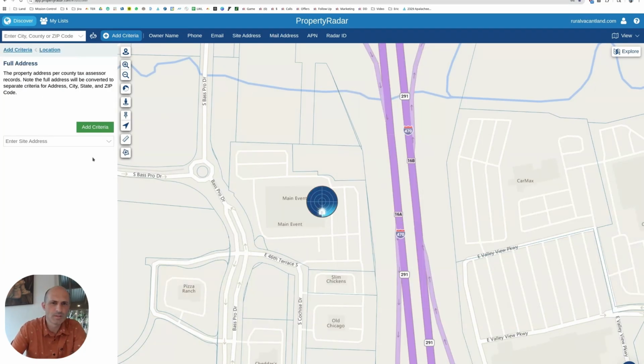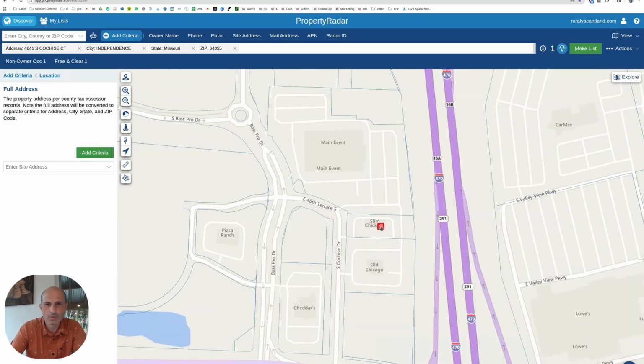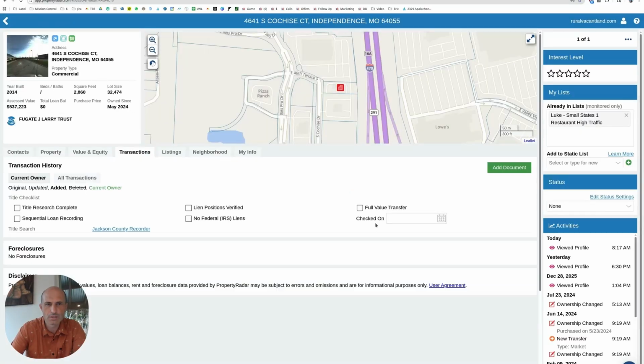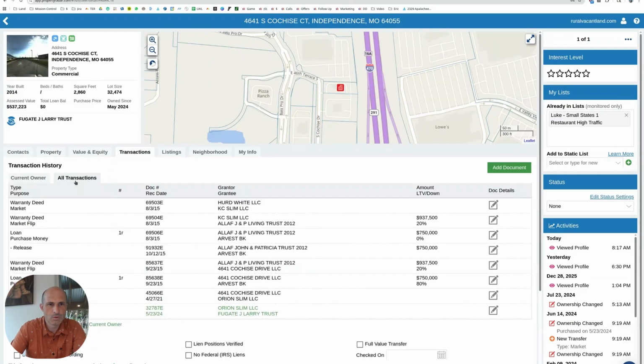This is part of a shopping center. It's probably a bunch of splits. Oh, I already have it on the screen here. Yeah, it's already on the screen because I had it up before the screen crashed. Okay, so it's split off on its own. Let's see if there's transaction history without going crazy on here. Yeah, there's 24. So somebody probably got it in 24, but it's not showing the price.